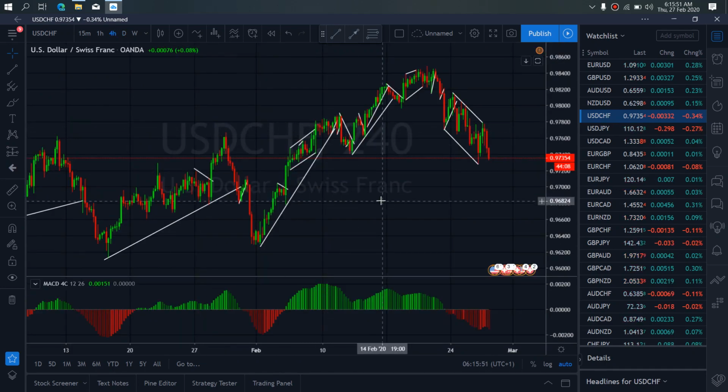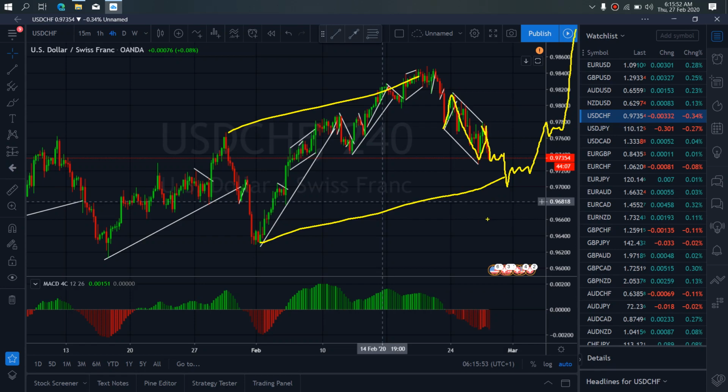So if we zoom to 4-hour time frame on dollar Swiss, on the 4-hour time frame, we saw that they gave us this big running flat here and they are dropping. Right now, I want to watch them drop towards the 0.97 level, ideally, before they reverse back upside to resume the buy momentum up and make this a running flat. So I want to look out for that as it develops today.